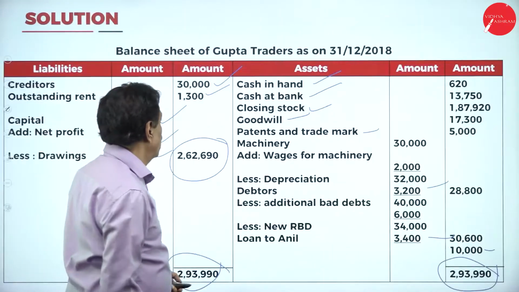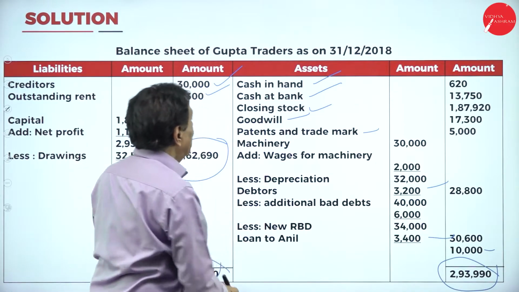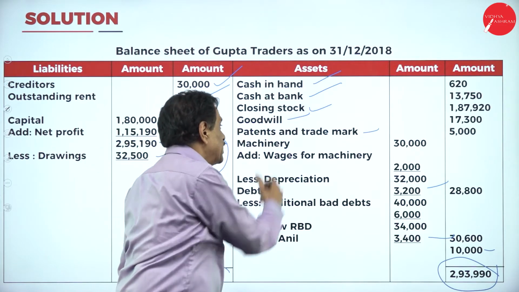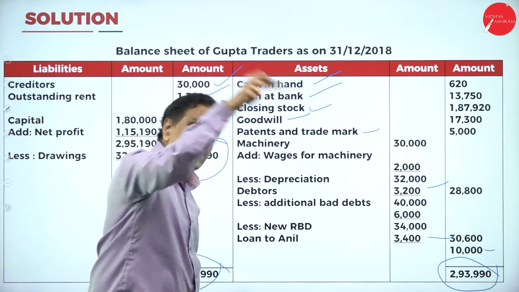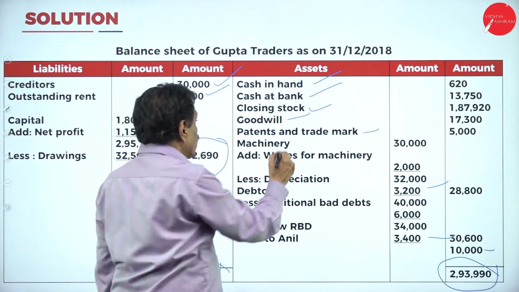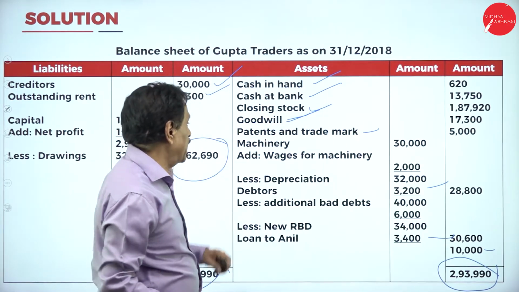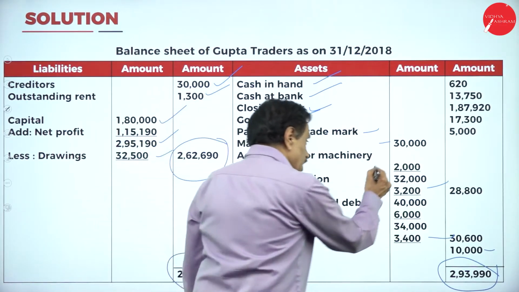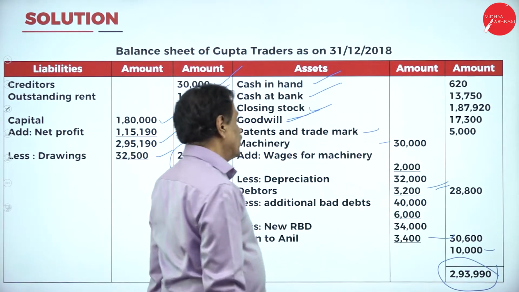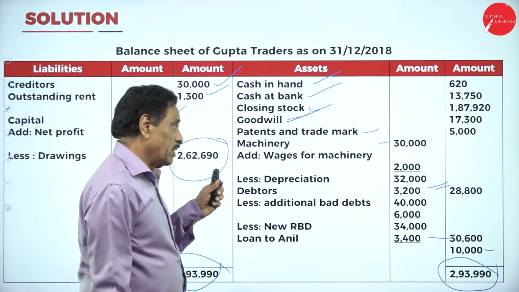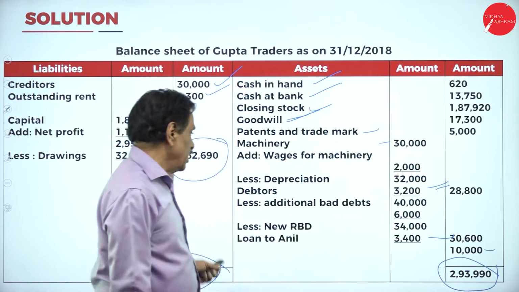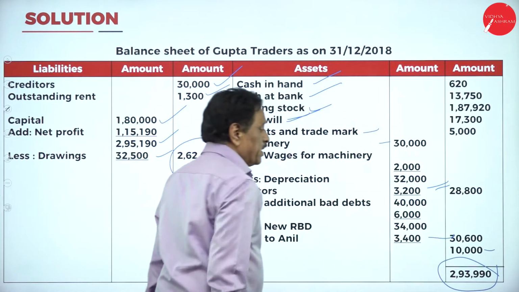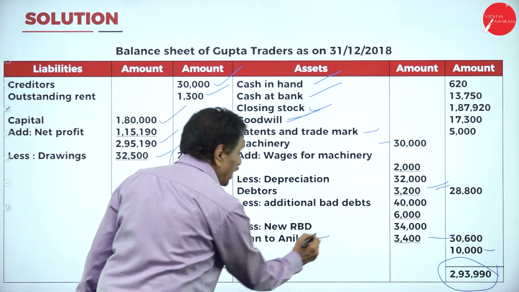Next, here we prepare the balance sheet. Cash in hand is an asset. Cash at bank is an asset. Closing stock comes from the adjustment. It will appear two times: one in the trading account, one on the asset side of the balance sheet. Goodwill is an asset. Patent trademark is an asset. Machinery, we have got a value of 30,000. Erection charge is 2,000. 10% depreciation is 3,200. It becomes 28,800. Your debtor is 40,000 minus bad debt 6,000, minus new RBD 3,400. It becomes 30,600.